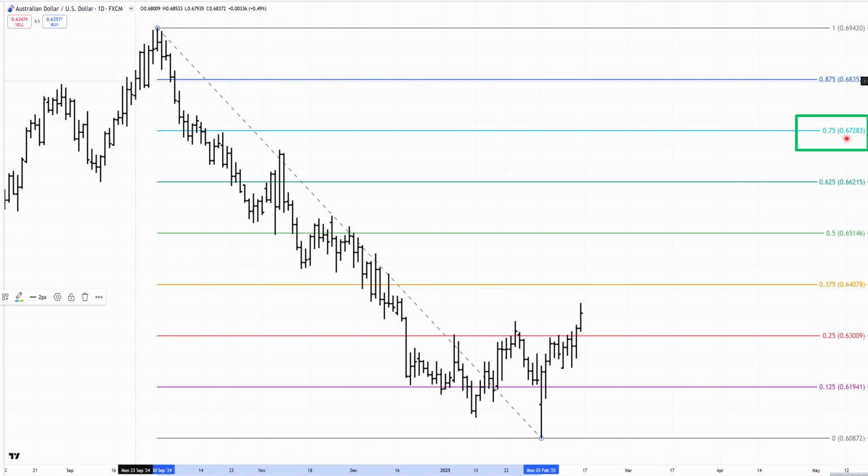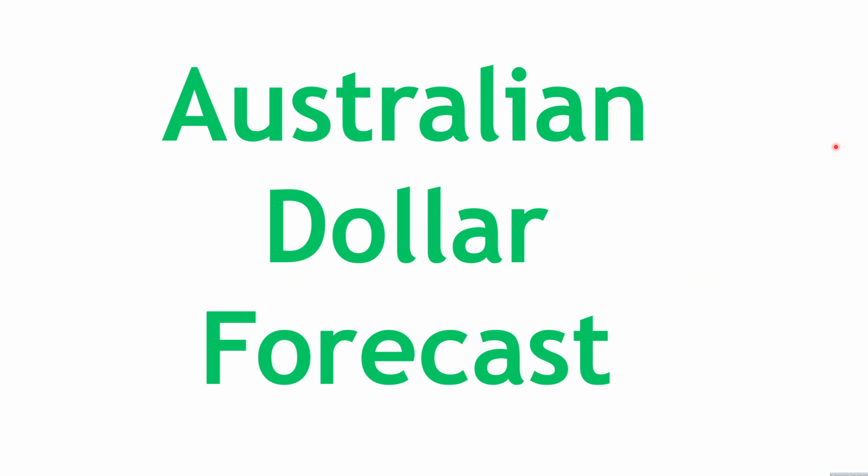If it gets up there, you're hitting 75%, and you're also hitting that big 50% point. So really, it's a key testing point anyway because it's 50%, but there's a fair bit of pressure there. So I'll be keeping an eye on that as these moves unfold in the coming weeks and months, and I'm sure we'll be talking more about that over the next couple of months as well. So that's a recap of where we're at on the Aussie dollar.